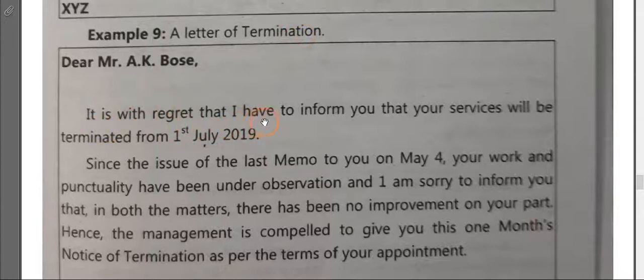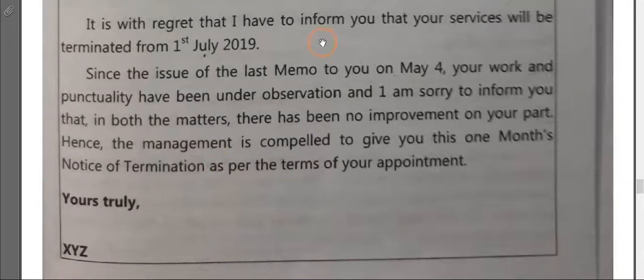It is with regret I have to inform you that your services will be terminated from 1st July 2019. Since the issue of the last memo to you on May 4, your work and punctuality have been under observation, and I am sorry to inform you that in both the matters there has been no improvement on your part. Means you are not working punctually, you are taking a lot of leaves, you are not doing your work properly, so they are terminating you. So this is your termination letter. They have informed you that no need to come from this particular day.